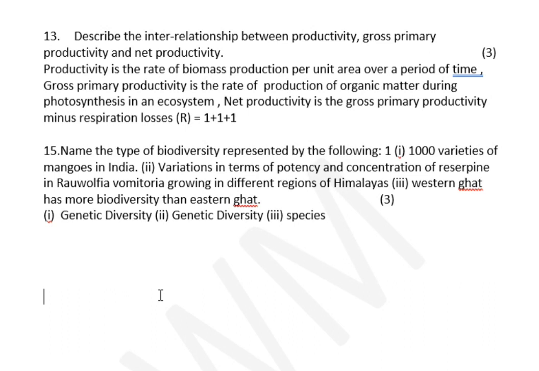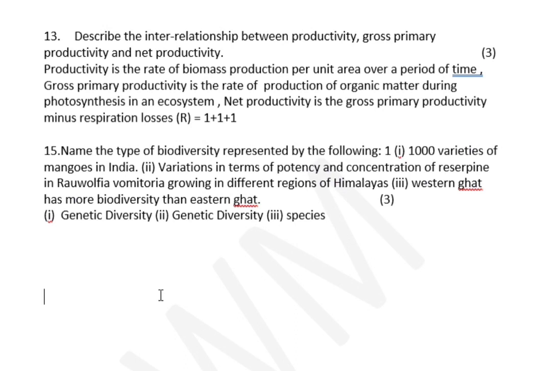Name the type of biodiversity represented by the following. 1,000 varieties of mangoes in India. 1,000 varieties of mango means within the species, different varieties are there. That means it is genetic diversity. Other examples are the types of rice, and also Rauwolfia vomitoria has different varieties.